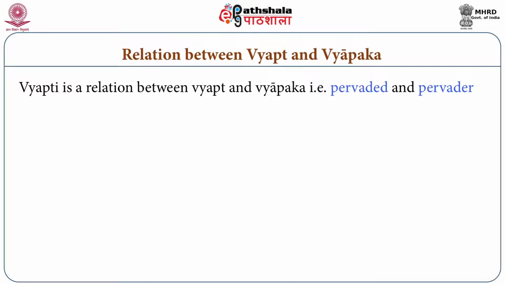We know that Vyapti is a relation between Vyapya and Vyapak, that is pervaded and pervader. We can take a concrete example to elucidate it. In the inference, the hill is fiery because it is smoky, the hetu smoke resides in the locus of the sadhya fire. In the kitchen etc., we find that smoke resides along with fire.